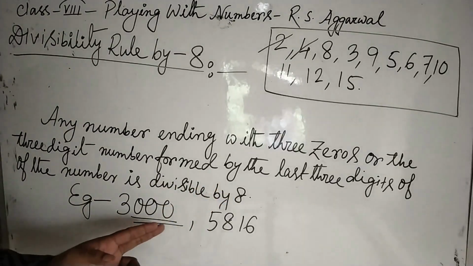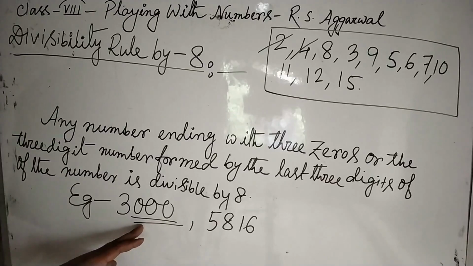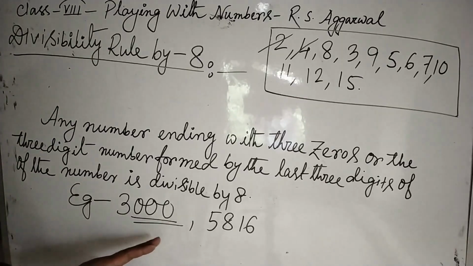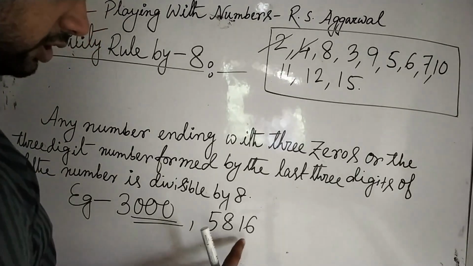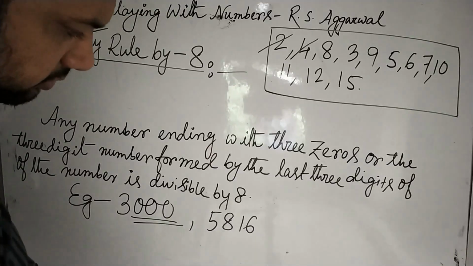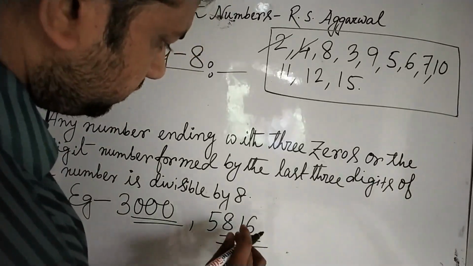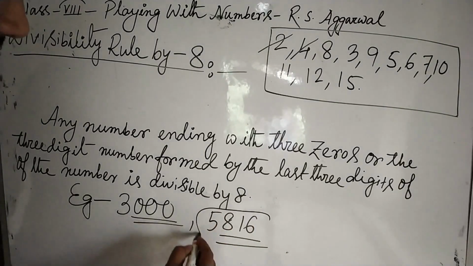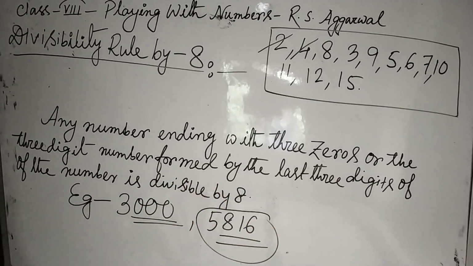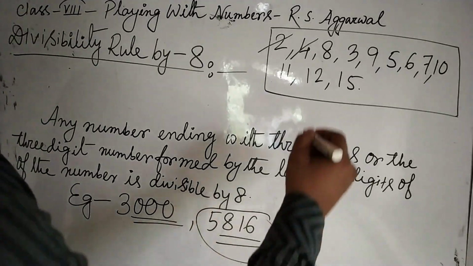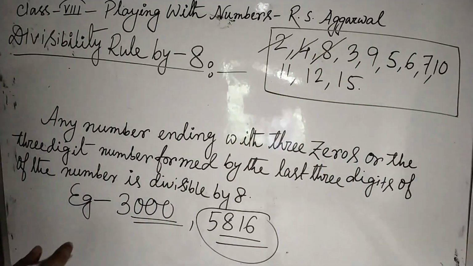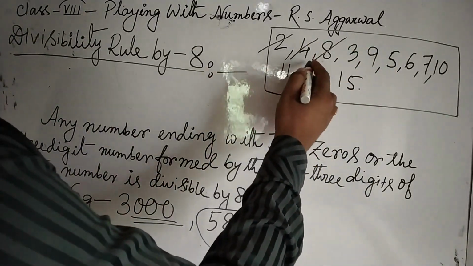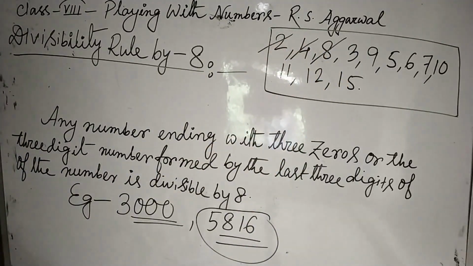Example 3000. Look here, we have 3 zeros at the end. 5816. This number 816 is divisible by 8. So the whole number 5816 will be divisible by 8. So it is done. Now why have we done 2, 4 and 8 together? That is, one after another.